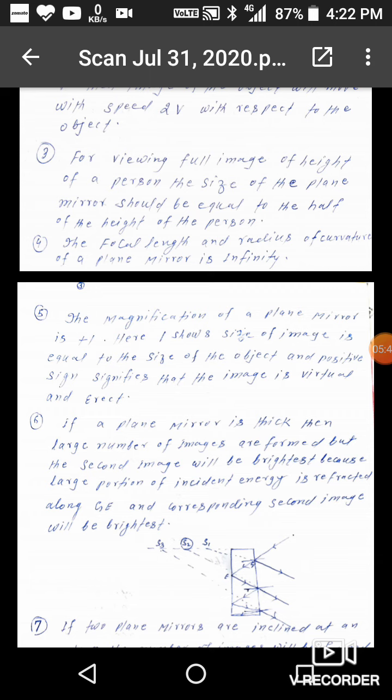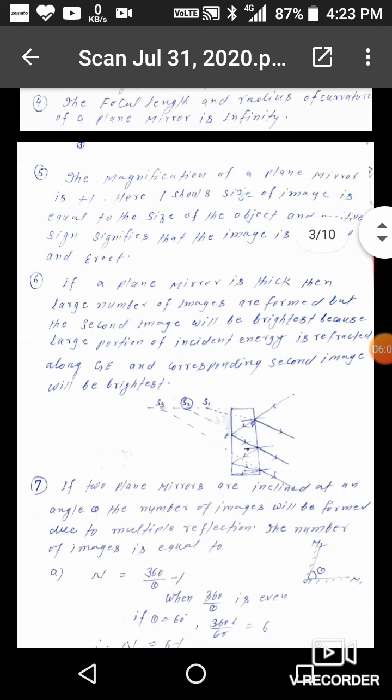So magnification is height of image by height of object. So 1 shows here that the size of image is equal to the size of the object, and positive sign shows that plane mirror forms virtual and erect image of the object.